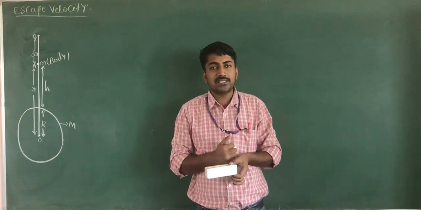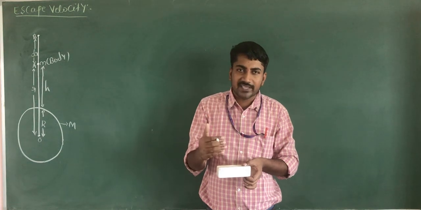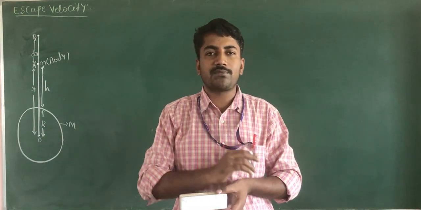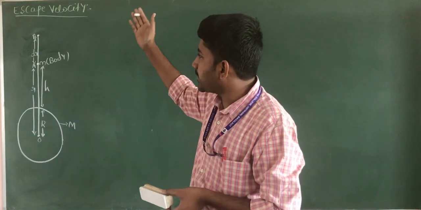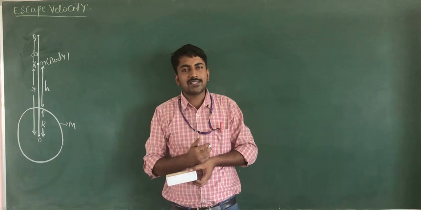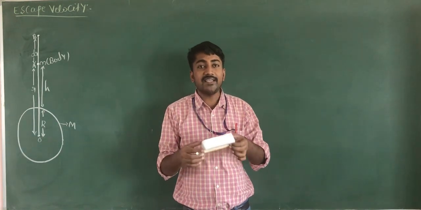The minimum velocity with which the body is projected such that it just escapes from the gravitational pull of the earth, then it is called escape velocity of the body. It is the velocity with which the body is projected.